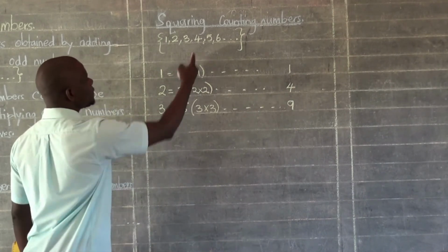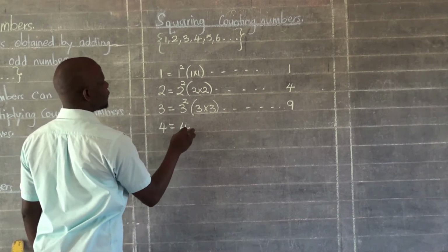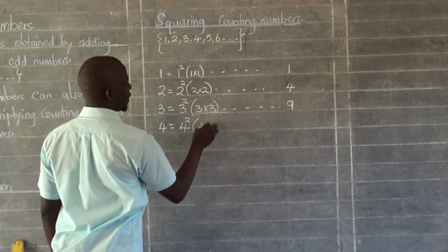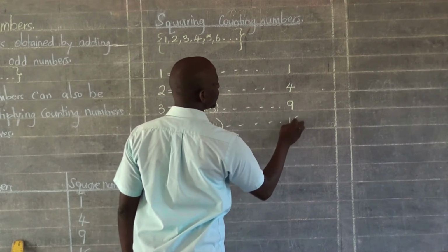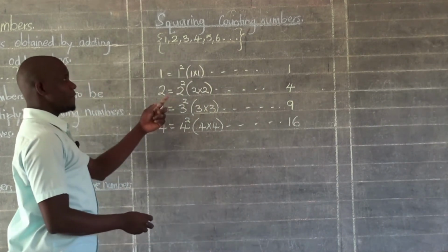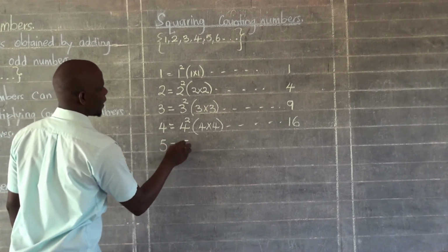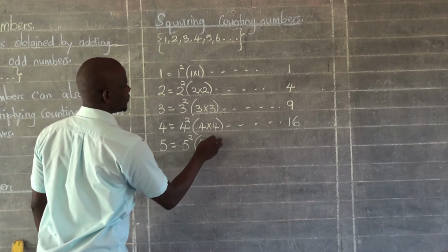And then from 4, I will say 4 will be equivalent to 4 squared, which is 4 times 4, which will also give me 16. From 5, I will say 5 will give me 5 squared, which is just 5 times 5.